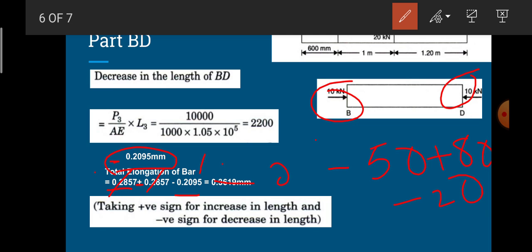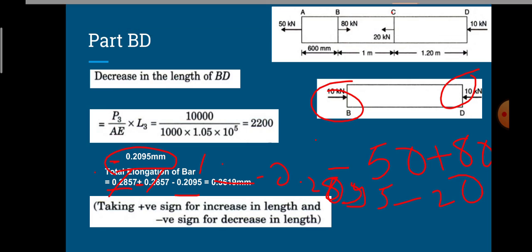So I will get minus 0.2095 mm. This is the overall change in the dimension when the bar is subjected to the forces 50, 80, 20, 10 kilonewton, and it is solved by using the principle of superposition of forces. We need to note that a positive sign indicates the increase in length and a negative sign indicates the decrease in length.